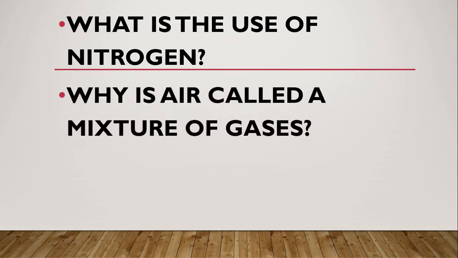Eighth question. Why is air called a mixture of gases? We already learned air is made up of different gases. So air is called a mixture of gases. So the answer is, air is called a mixture of gases because it is made up of different gases which can be separated. Okay?